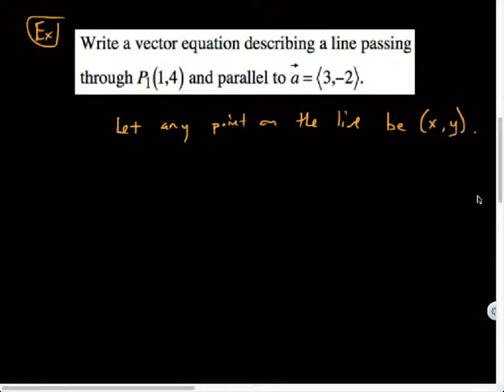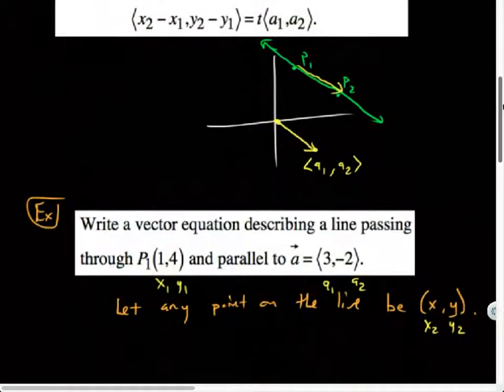All right, so that way I can represent any point on the line, not just a single one of them. And so what I would end up doing, we'll label these. This will be my x2, y2. This will be my x1, y1, and this will be my a1, a2. And all I'm going to do is just plug it into this formula here, like so.